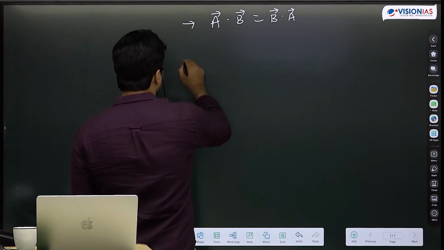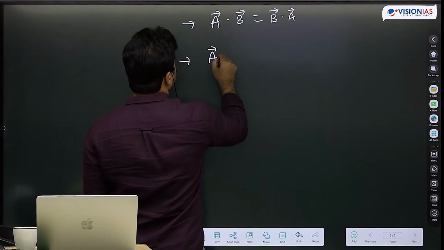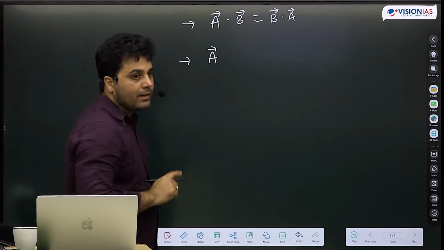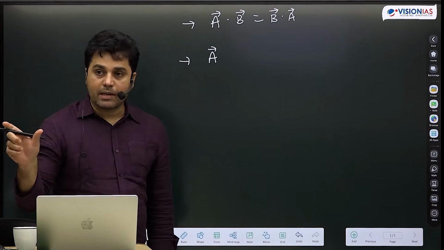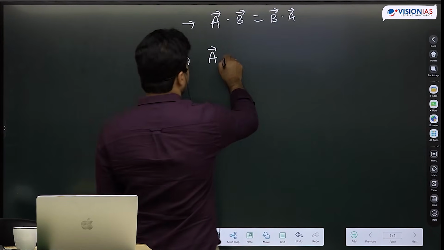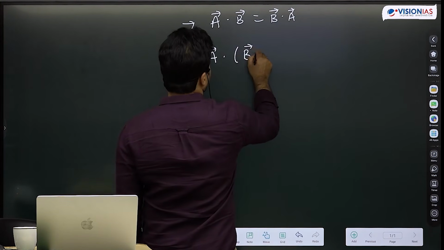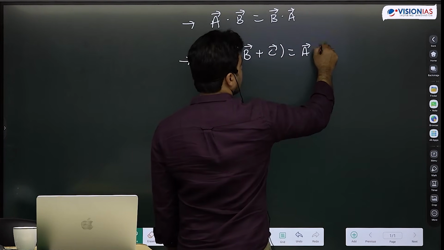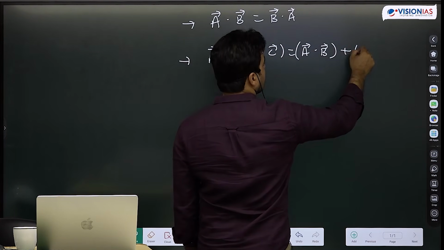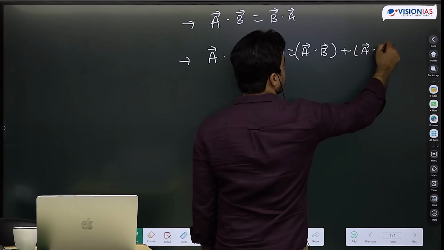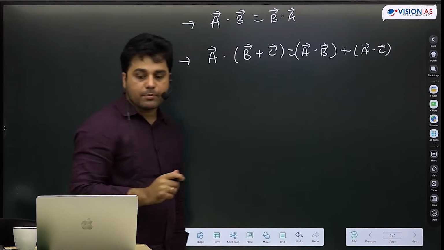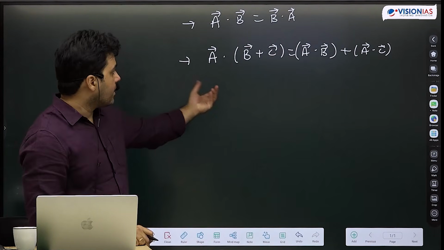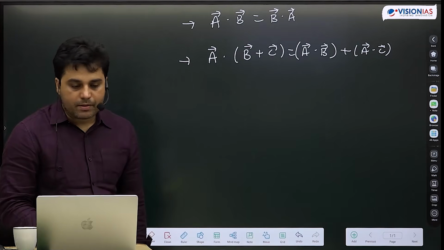We also know that if I take A dot product with sum of two other vectors, this is same as A dot B plus A dot C. We call this distributive property, that scalar product is also distributive.